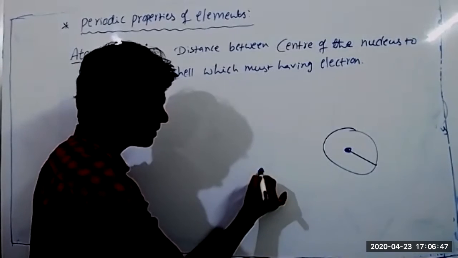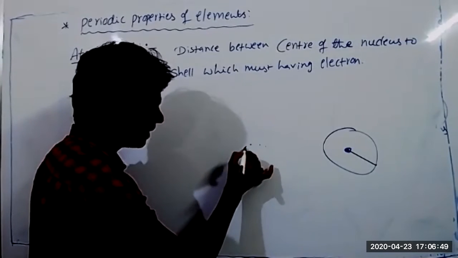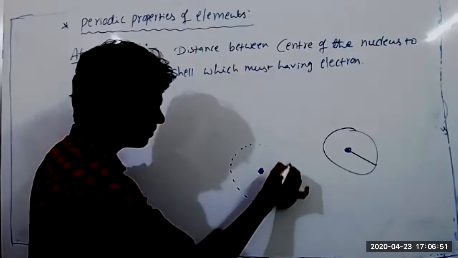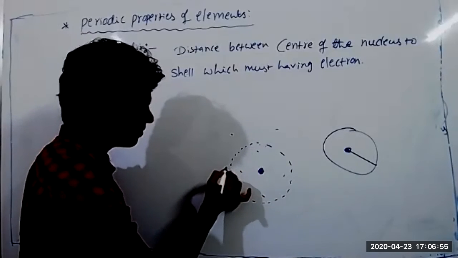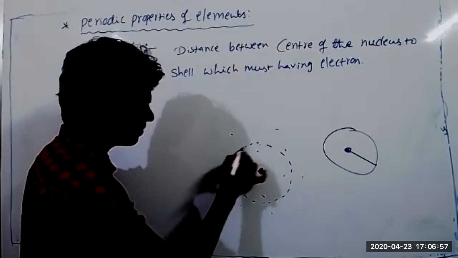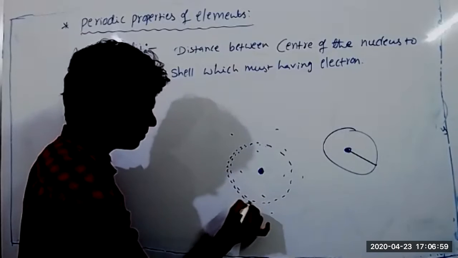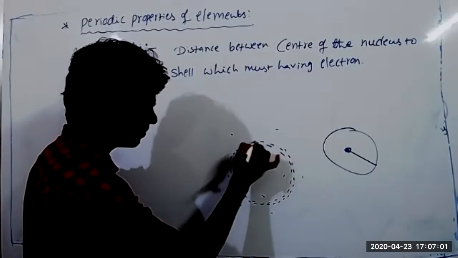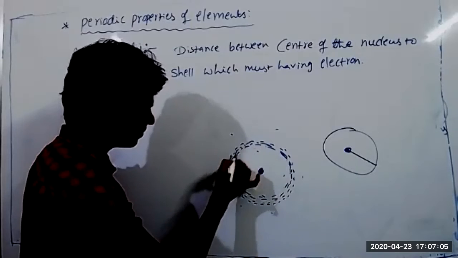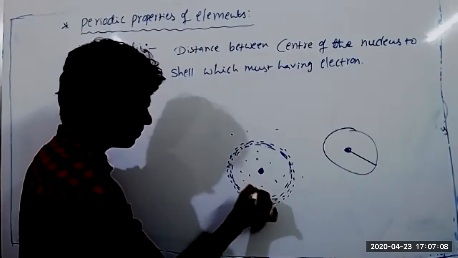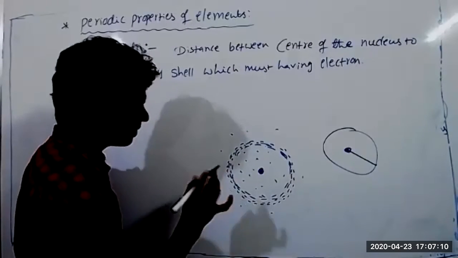This is the nucleus. The position of the electron is sometimes here also. This is the actual atom.